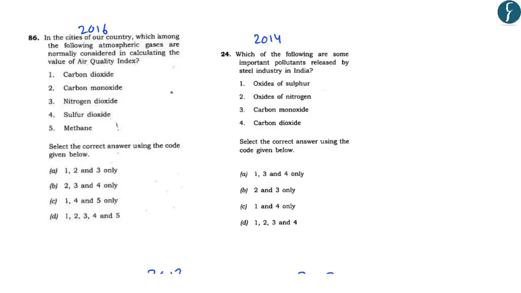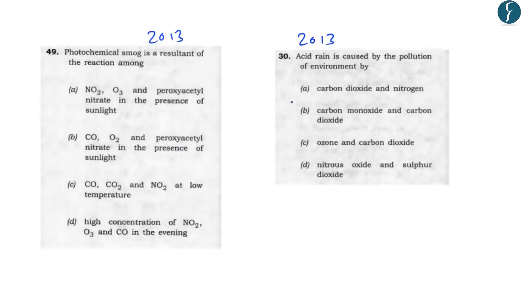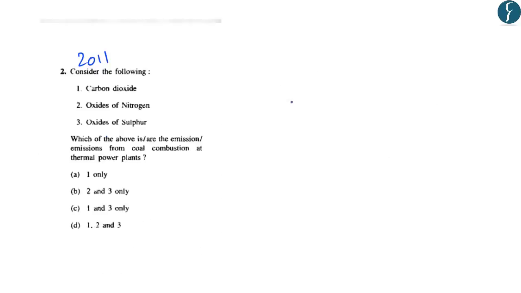Now, if you look at the questions that were asked in the preliminary examination in the previous years, you will find that many questions have been asked based on air pollution. For example, there was one question in the year 2016, another question was asked in 2014, there were two questions in the preliminary examination in 2013, and there was another question in 2011. So this becomes very important for us from the preliminary examination point of view. So first let us try to understand what is meant by the BS4 and BS6 norms, what is the current status of their implementation, and we will also try to solve these questions at the end of our discussion.